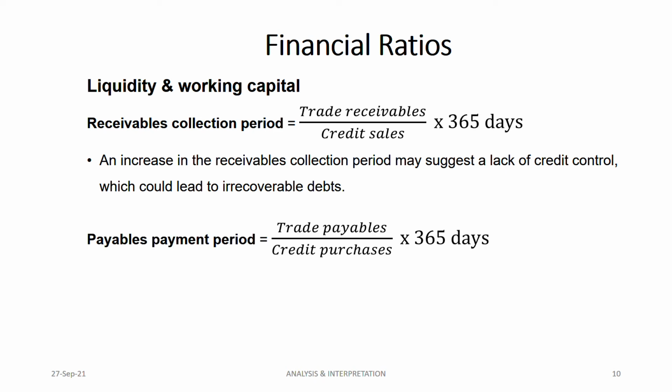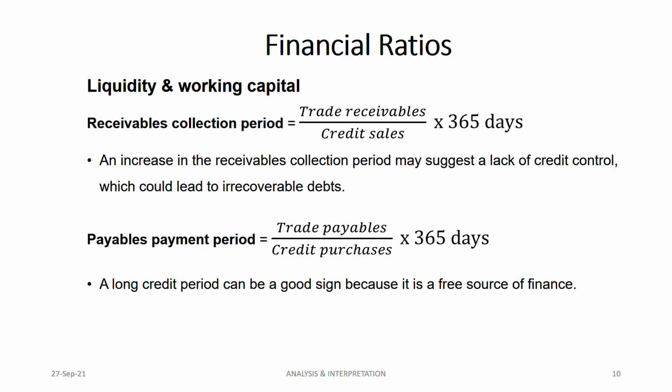Payable collection period is also the same. Here, it is how long you are taking to pay your supplier. So trade payables divided by credit purchases. If you don't have the information for credit purchases, you can take the cost of sales also, times 365 days. A long credit period is an advantage and also a disadvantage. How is it an advantage? If you take longer to pay your supplier, you have the cash in your hand for a longer period, which you can use for other purposes. So it's a good sign.